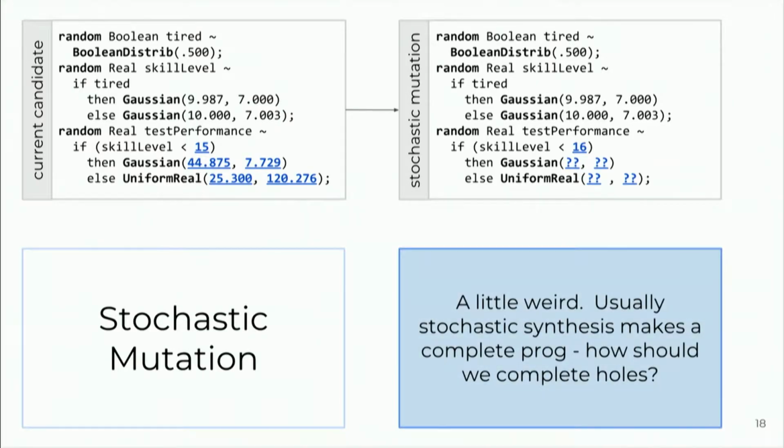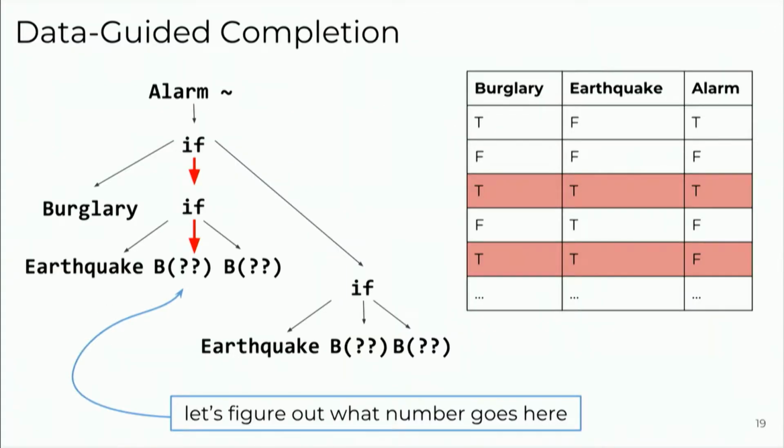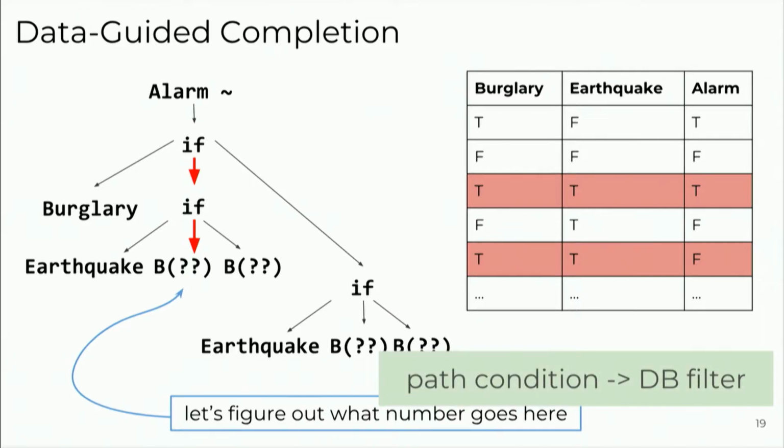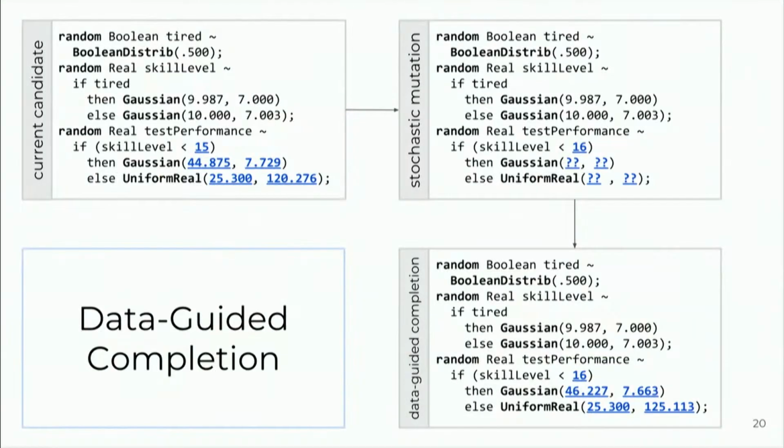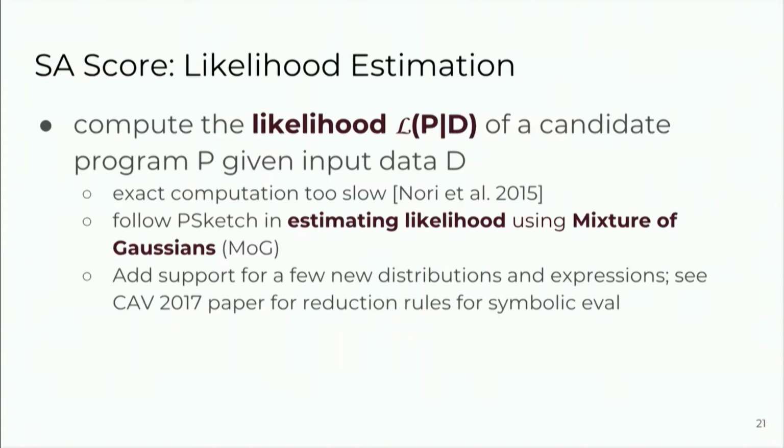This is where our data guidance actually comes in. At this point, we navigate the AST. We grab the path condition for the particular distribution whose parameters we're trying to fill. We turn that into a filter on the database of the input data. Nothing too crazy there, exactly what you would expect. And then we can use that to tune the parameters. All right, so then we get our complete and concrete program, which we can then evaluate and score.